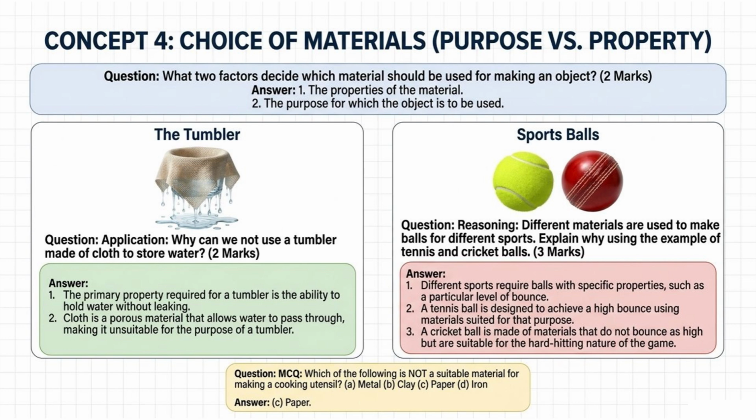MCQ. Which of the following is not a suitable material for making a cooking utensil? A. Metal, B. Clay, C. Paper, D. Iron. Answer: C. Paper.